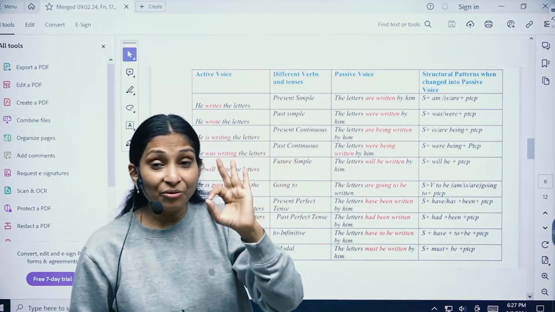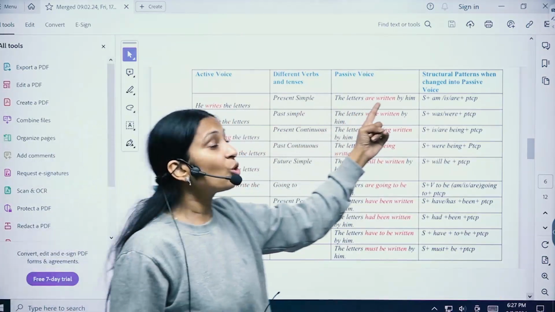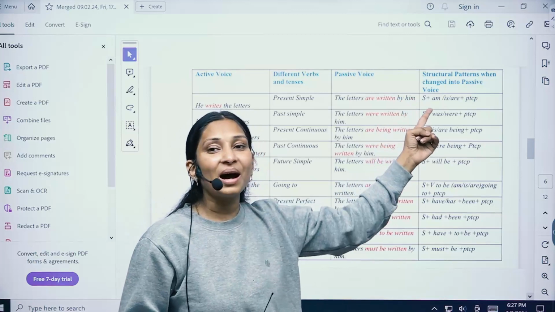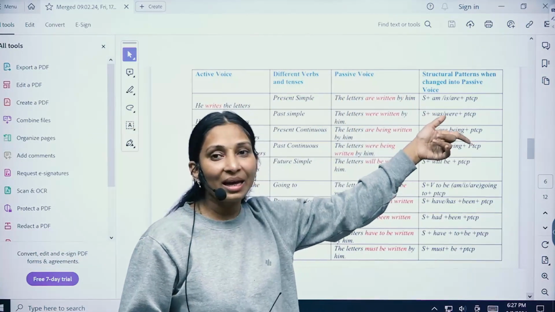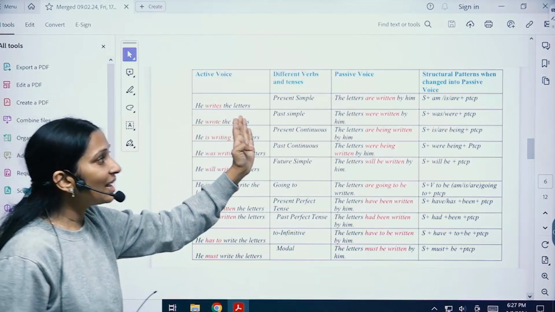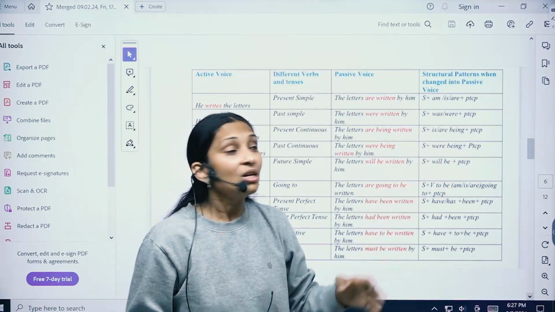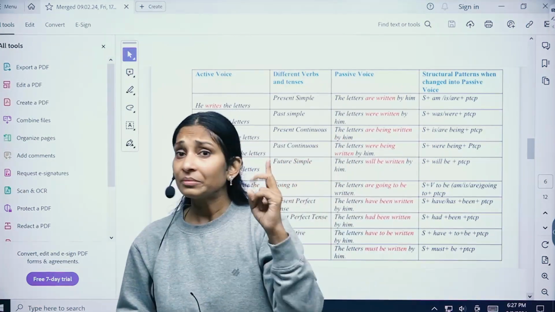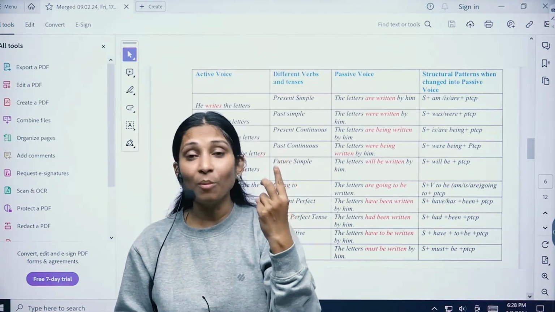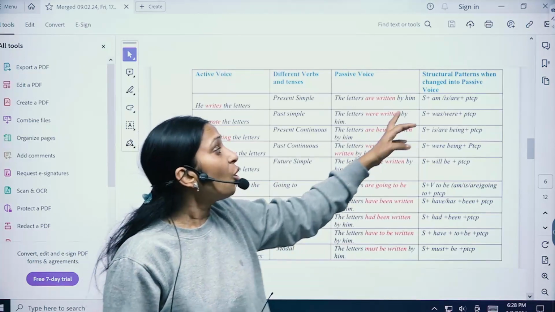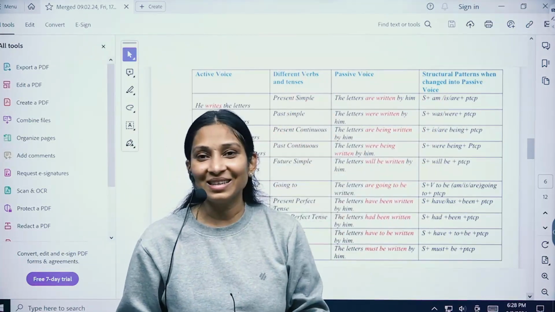The main verb always goes into the third form, so writes has gone into written, and by him, because it was he and now it changes to him. So: he writes the letter, the letters are written by him. Subject, verb's first form and object changes to object, then is, am, are, verb's third form and subject.